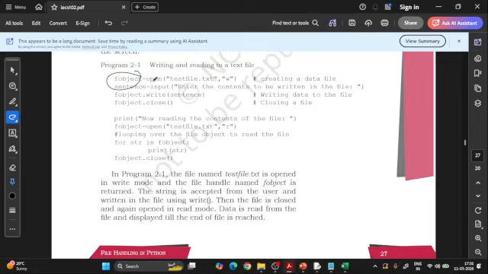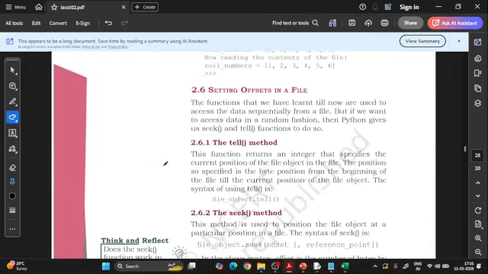So file object is equal to open, then the text file file.txt, that is the text file we saw in the notepad, W for write. Now this time I am not going to store a particular value in double quotes. I am saying input. We know input will always take the string value. Write, and what I want to write is a sentence, and then I close it and just read it. Now if I want to read it, again I have to open it, again I have to read it. Right? So in this way you can go with the programs.